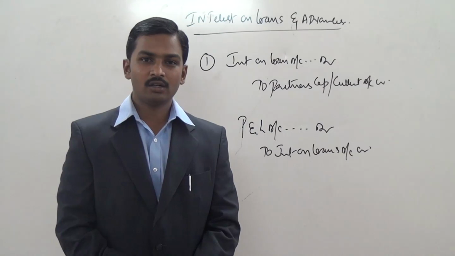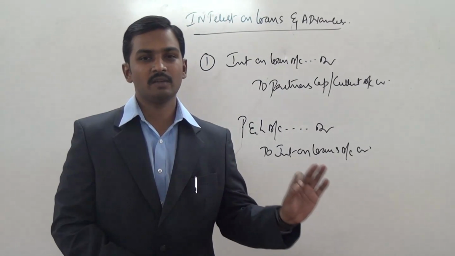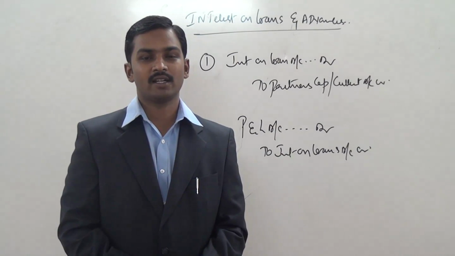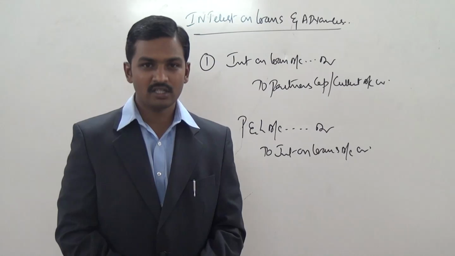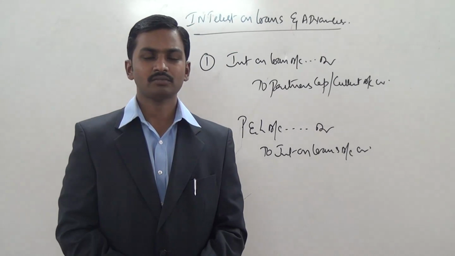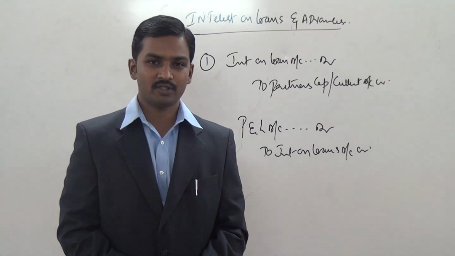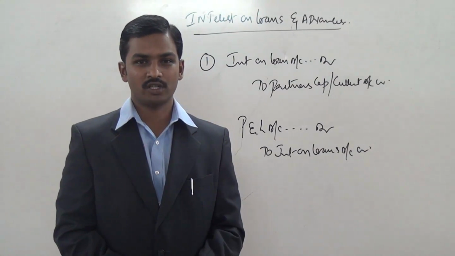I'll repeat the topic once again. Partners are entitled to claim interest on loans and advances as per the rate specified in the partnership deed. If the partnership deed is silent, partners can claim, according to the Partnership Act 1932, 6% interest on their loans and advances. Interest on loans and advances is a charge against profits. It is not an appropriation of profits. That means whether there are profits or not, they have to pay interest on loans and advances.